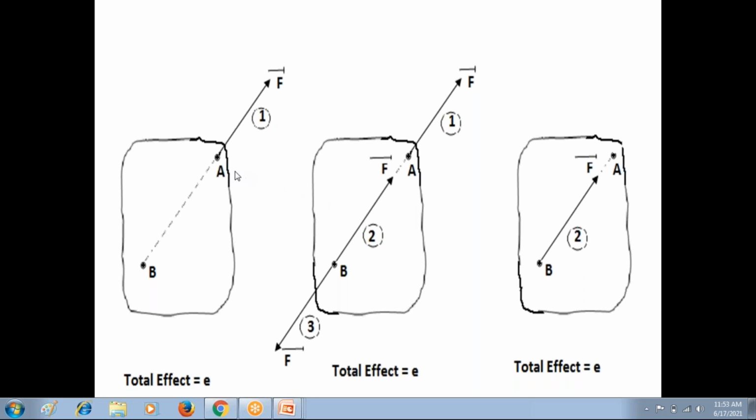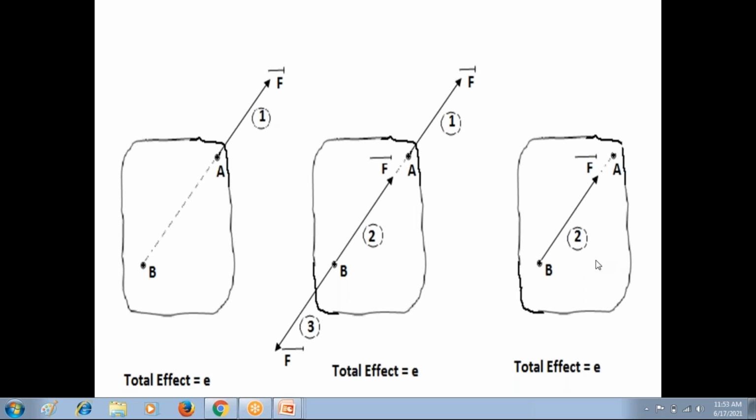So point A and point B both are on the same line of action of force F bar. Then we can change the point of application of force F bar from point A to point B, and there is no change in the effect of this force F bar on the rigid body. That is called the principle of transmissibility of force on the rigid body. So if anybody has any doubt in this principle of transmissibility, please discuss with me. Please follow the first diagram and third diagram.